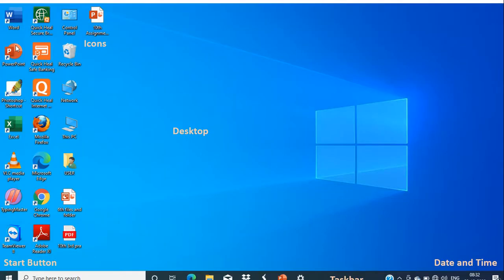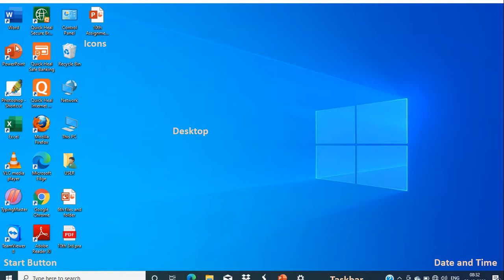Now we'll just go through the desktop, or you can say the screen of Windows. The whole screen which is now appearing is called the desktop. The Windows logo there on the screen is the symbolic image. The whole screen is the desktop.